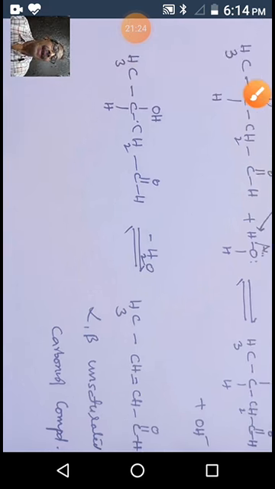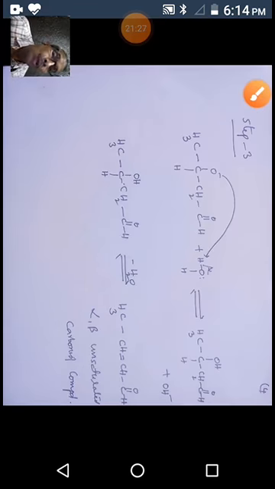This is the mechanism of the aldol reaction. Aldol reaction, three steps. In the first step, carbanion generation takes place, stabilized by resonance due to formation of the enolate ion. In the second step, this enolate ion or carbanion attacks another carbonyl group in another molecule, forming an O minus ion.